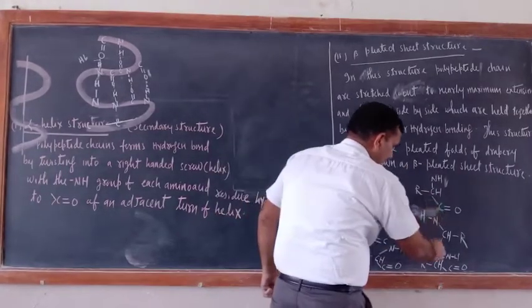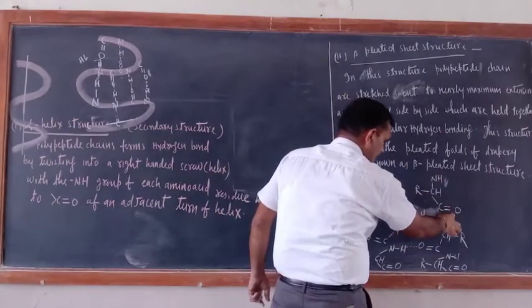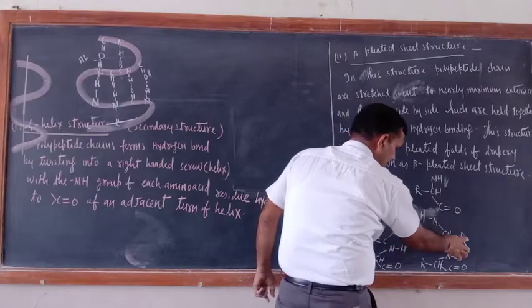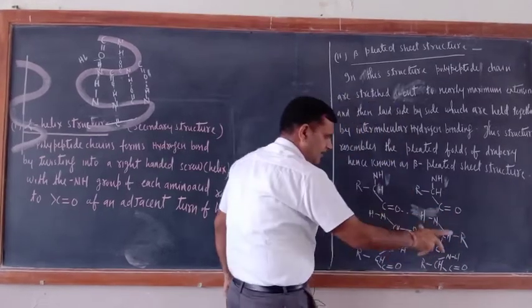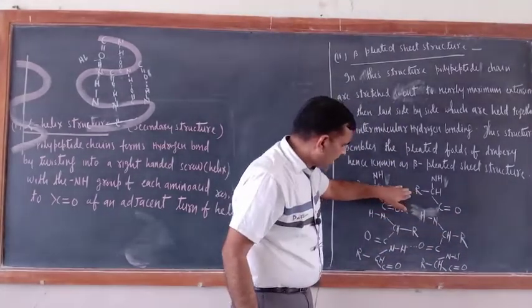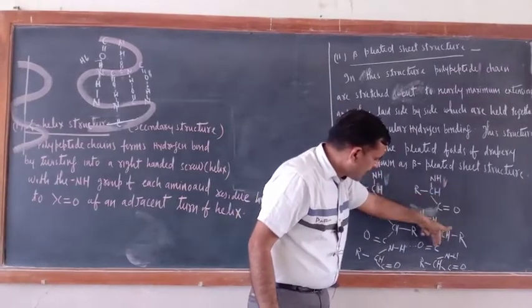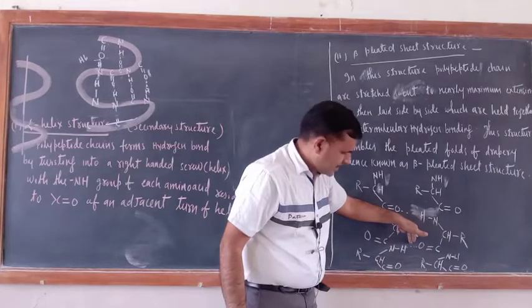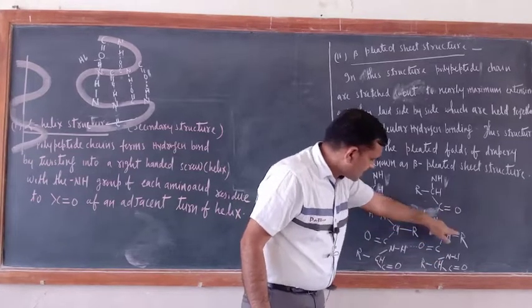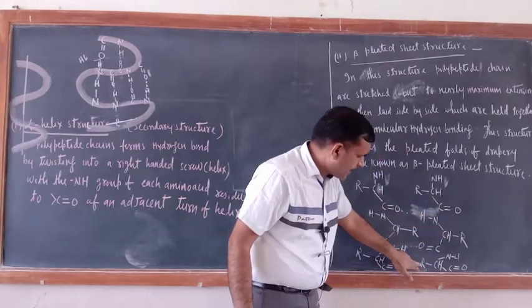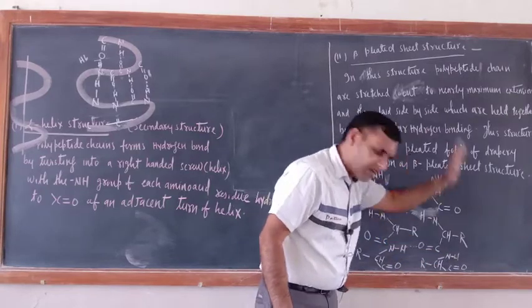Same way this side also: R CH NH C double bond O, NHCH C double bond O. Only the arrangement is required. So this R is inside, so this R should be outside. This CO is outside, so this second CO should be inside. Third one, this R is outside, so this R should be inside. RCH C double bond O.